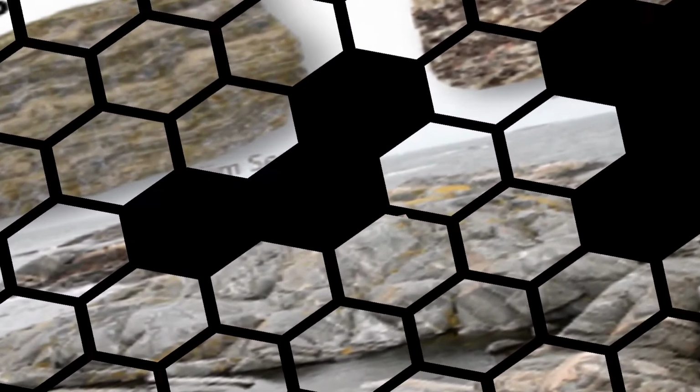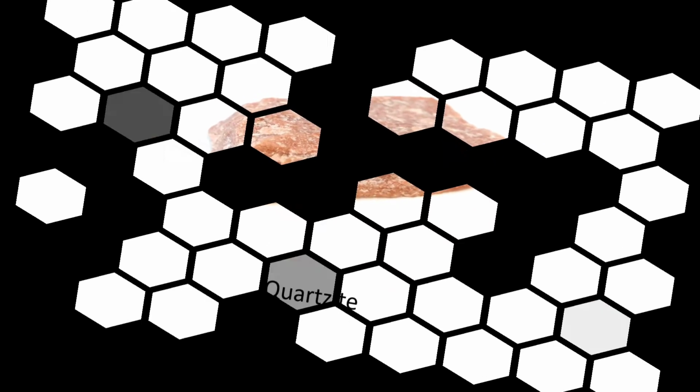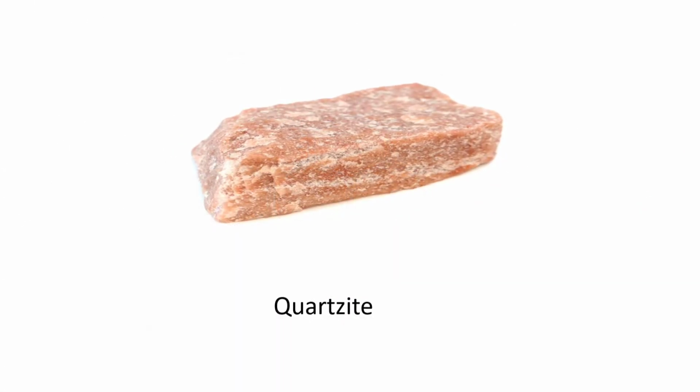Quartzite. When sandstone or a sedimentary rock undergoes several changes, it forms a hard rock known as quartzite. It is such a hard rock that it scratches steel. It is also used to make statues.